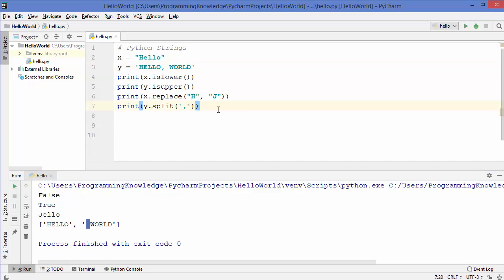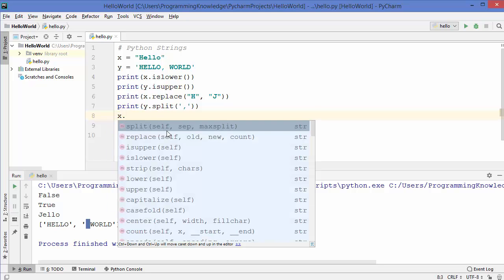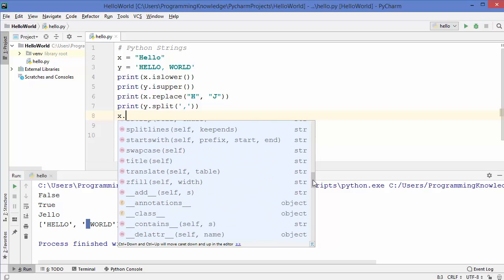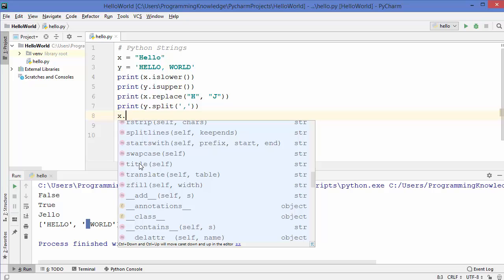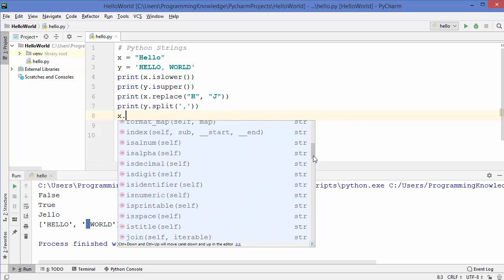So there are a number of methods which are associated with strings which you can use, and for knowing all these methods you just need to write your variable which contains a string and then just write dot, and you will be able to see the suggestions which you can use with the strings. So you can use the title method, for example, or you can use the translate method, or all these methods which are available here.